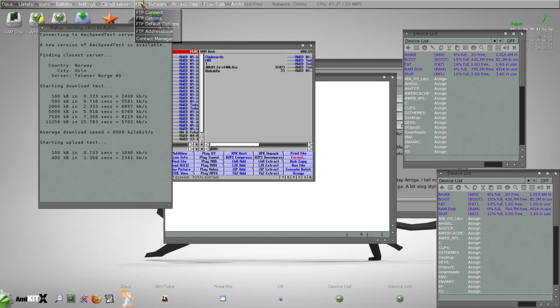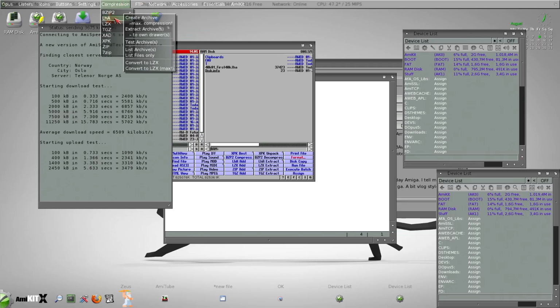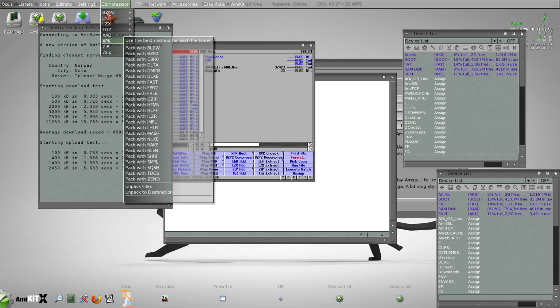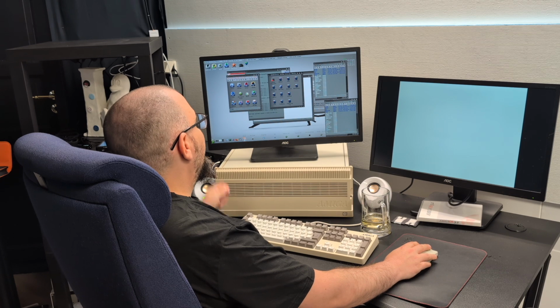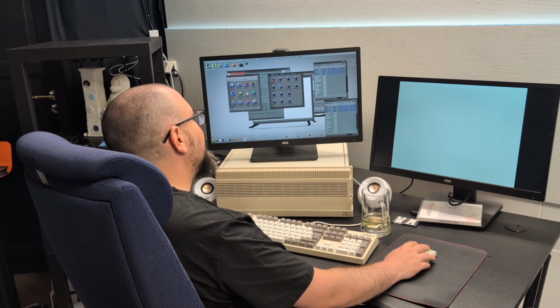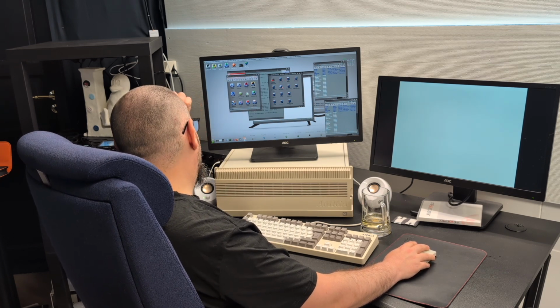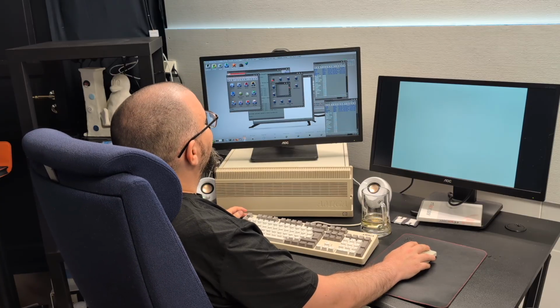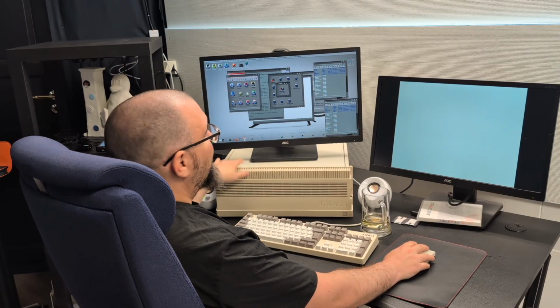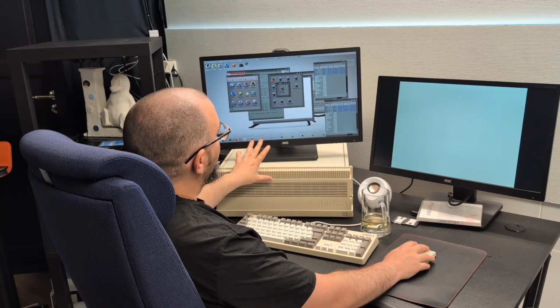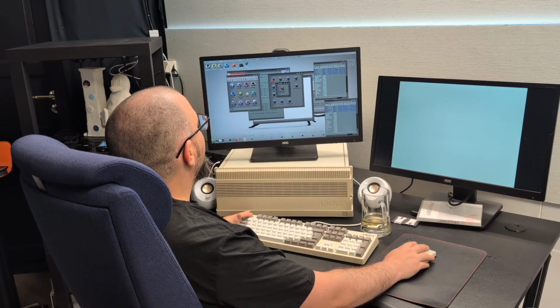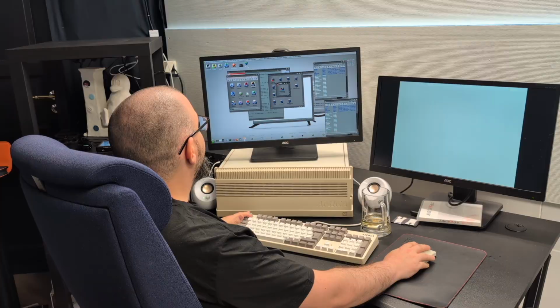Okay, and here is an FTP client. It's handy to get software in and out. Compression tools for unLHA and LHA and zip and everything else. Handy. And here are a few demos. This won't work very well. Starstruck will not run on this Amiga. This is an OCS Amiga, not an AGA Amiga, so it will not work at all.